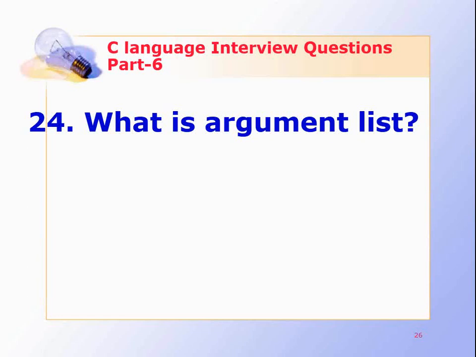The arguments used in the function call are known as actual arguments, and the arguments used in the function declaration are known as formal arguments. When we call any function, the actual arguments will match the formal arguments, and if a proper match is found, then this will execute the statements of the function. Otherwise, this will give you an error message.